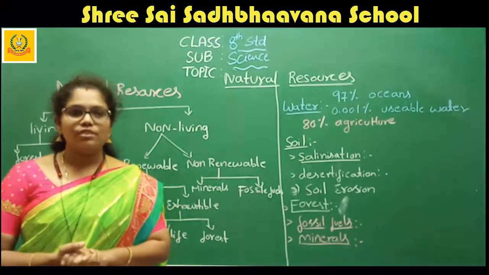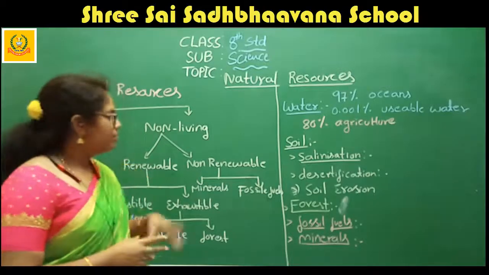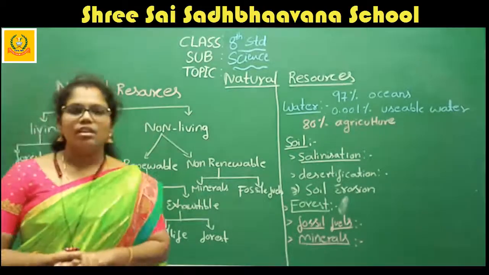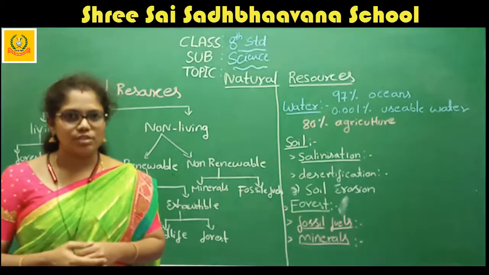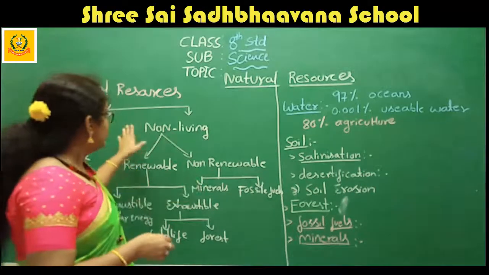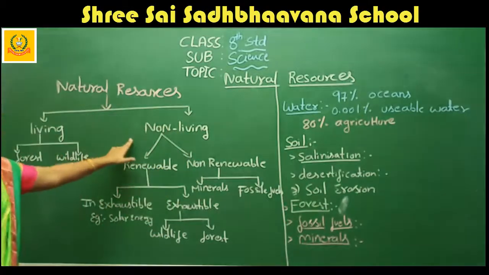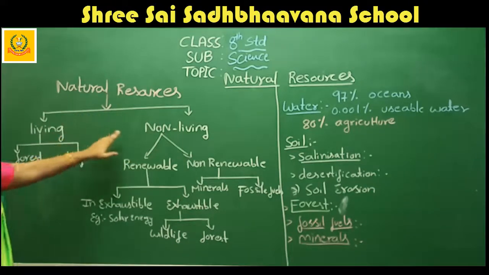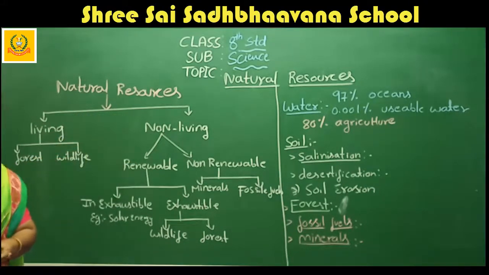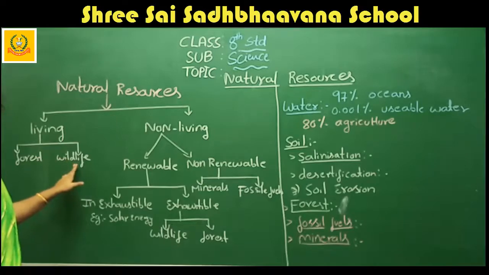This is how the natural resources are classified. One more time, I will tell the classification of the natural resources. Natural resources are first divided into living and non-living resources. Again, the living resources are divided into two types: one is forest and another one is wildlife.